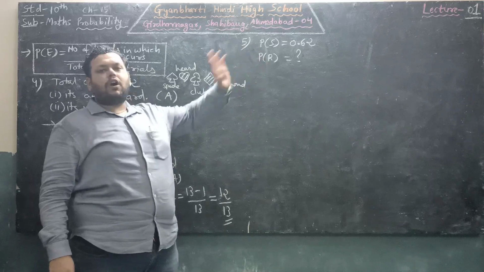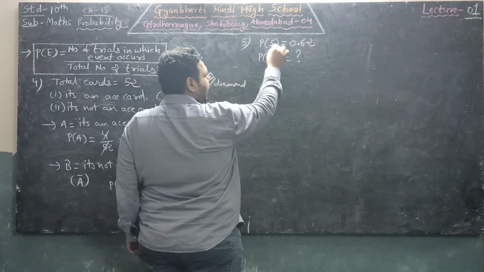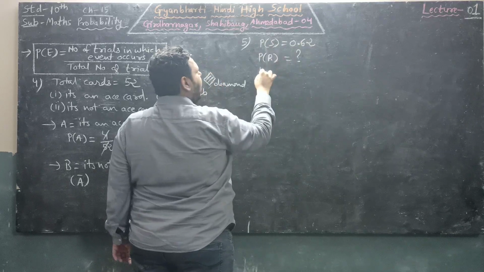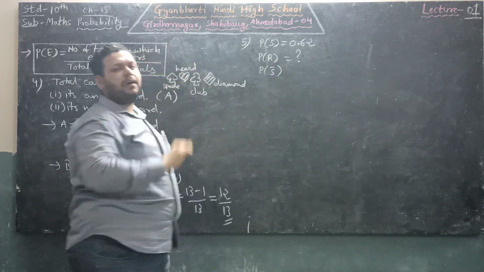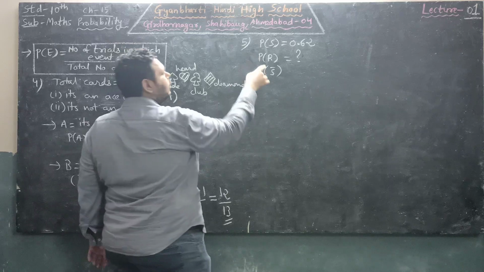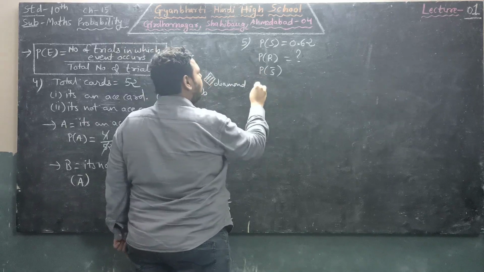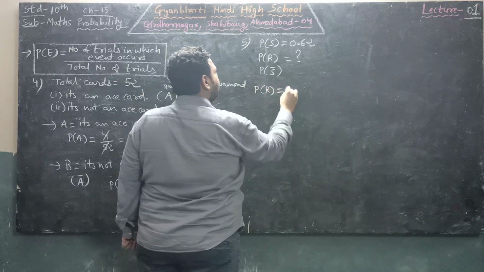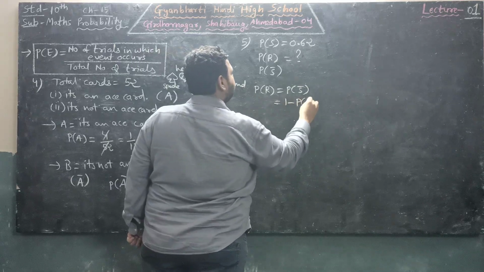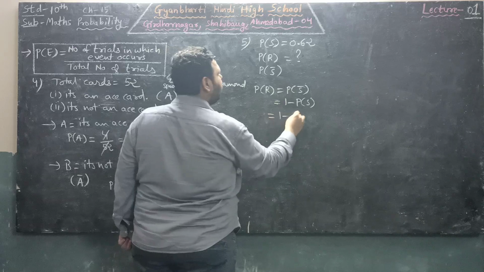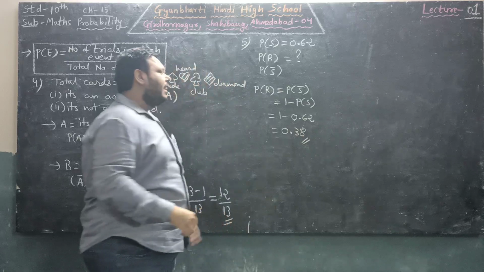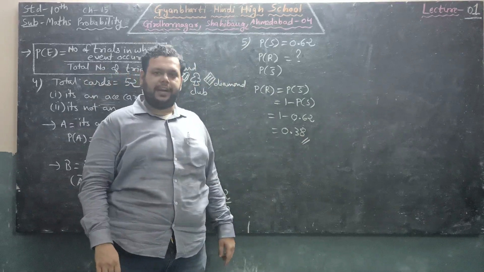So this is also a complementary event. The winning probability of Sangeeta is 0.62. So if Reshma is winning, that means Sangeeta is losing the match. Sangeeta match हार जाएगी तभी Reshma match जीतेगी. That we know. So this can also be known as a complementary event. So probability that Reshma wins can also be said as probability of Sangeeta loses the match. That will be 1 minus probability of Sangeeta wins the match. That is 1 minus 0.62. That is 0.38. So probability that Reshma wins the game is 0.38.